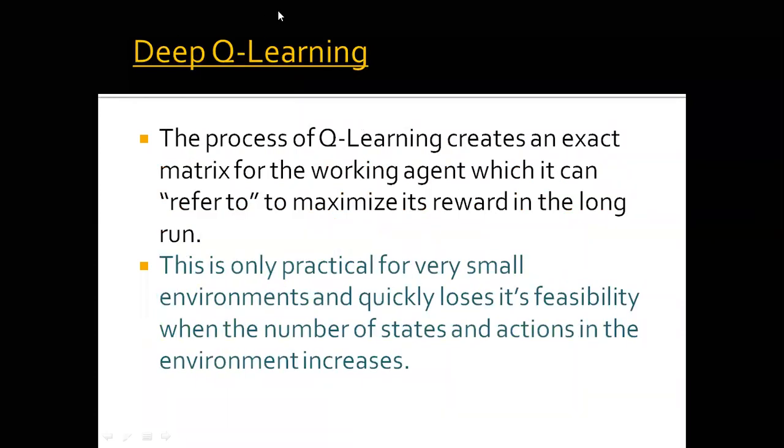Next, we have deep Q learning. Now, what Q learning does is create an exact matrix which the working agent can refer to in order to maximize its rewards in the long run. But this is only practical for small environments. When we have a large environment, or the number of states is high, we cannot map or update the values of the Q function for every state-to-action mapping. So in that case, we use deep Q learning.